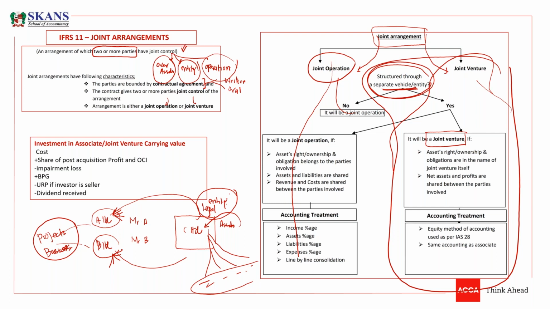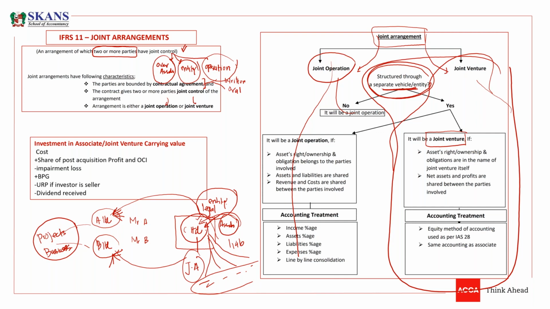A company is an artificial legal entity. So if there is any asset, the ownership of those assets belongs to C Limited. C Limited is the joint arrangement. So the first feature in a joint venture is that the assets, rights and ownership, and even any obligations, belong to C Limited. The liabilities of C Limited are not a liability of A and B.